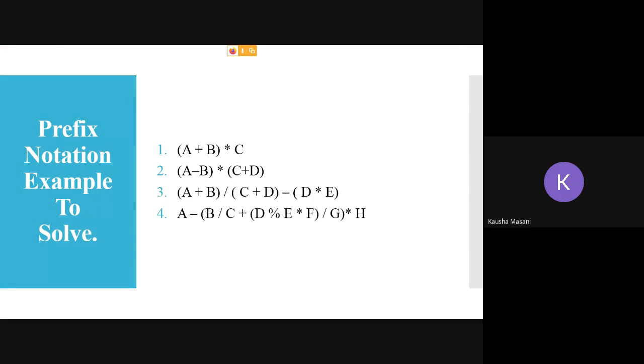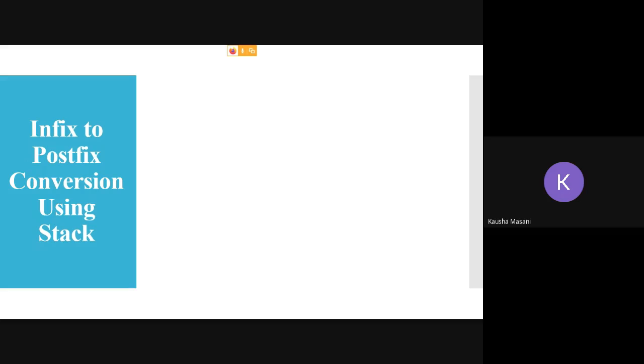So till now, what we have seen in prefix and in postfix are actually the direct methods. Directly how you can solve it without including any stack or anything like that. Okay. Now we are moving forward to the stack method, because of course this is the application of stack, right?